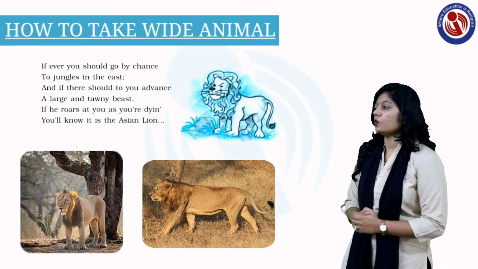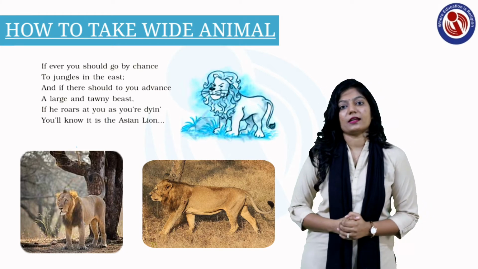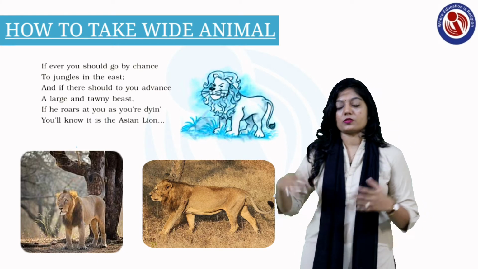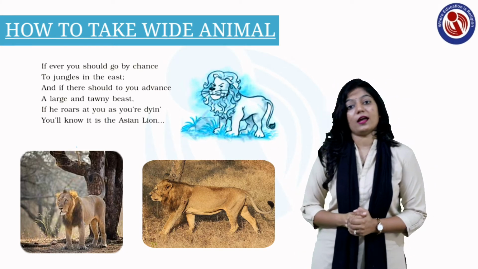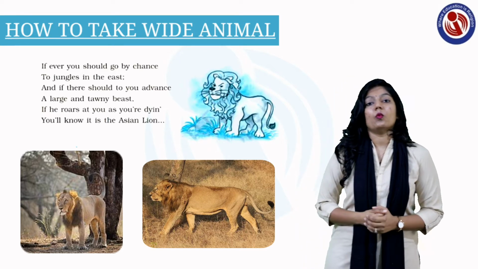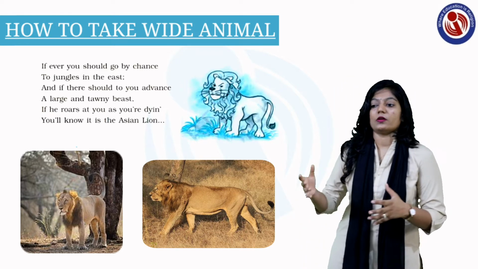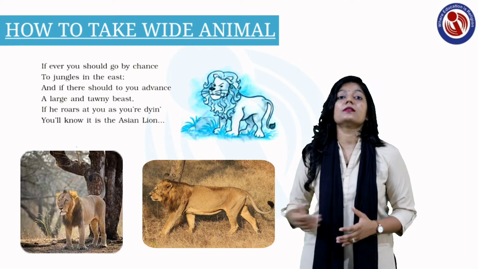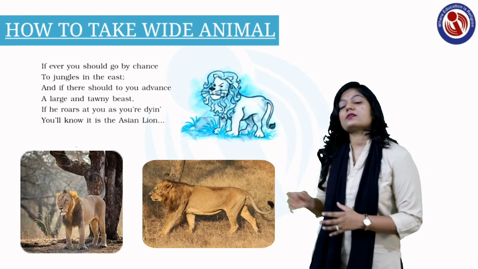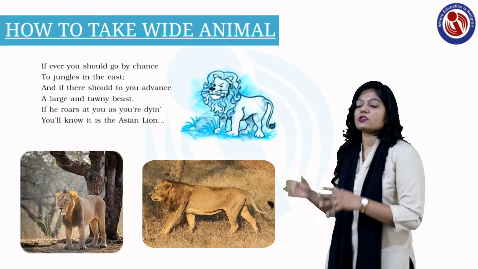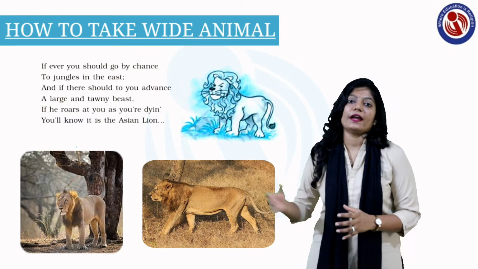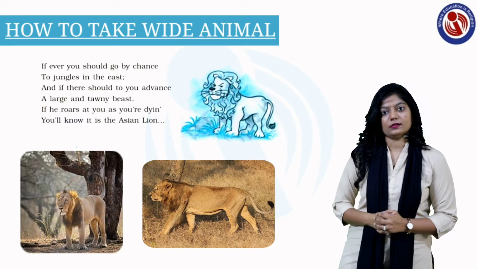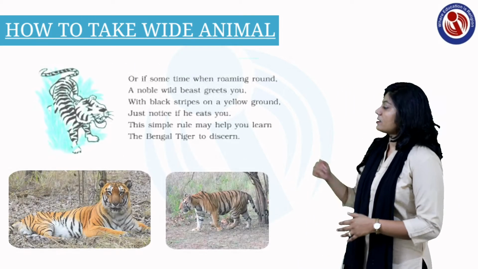Then you come to know that the animal is an Asian lion, because you always know that Asian lions are very wild. You are in a helter-skelter state when you see them. So in this first stanza you come to know that in the eastern jungle you will find the Asian lion. Now come to the second stanza.